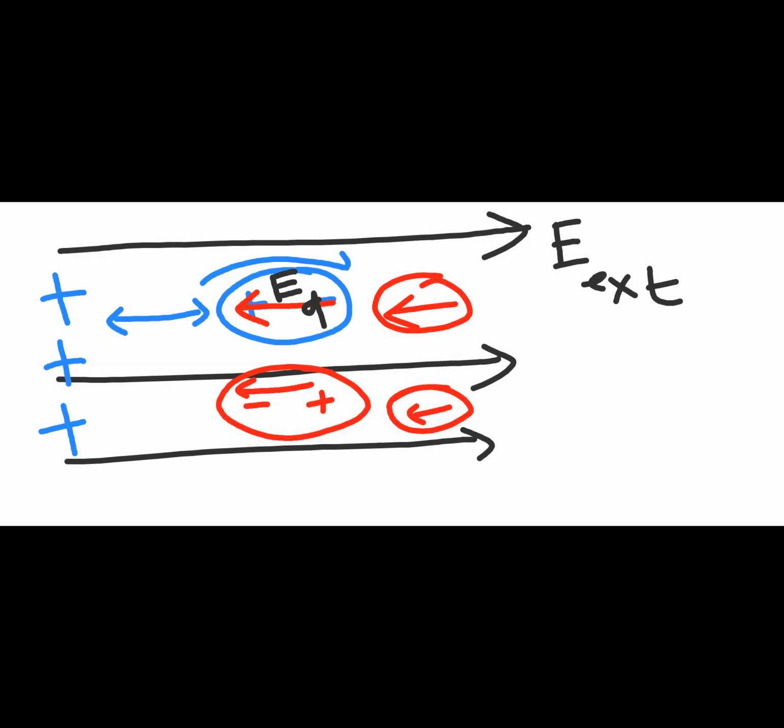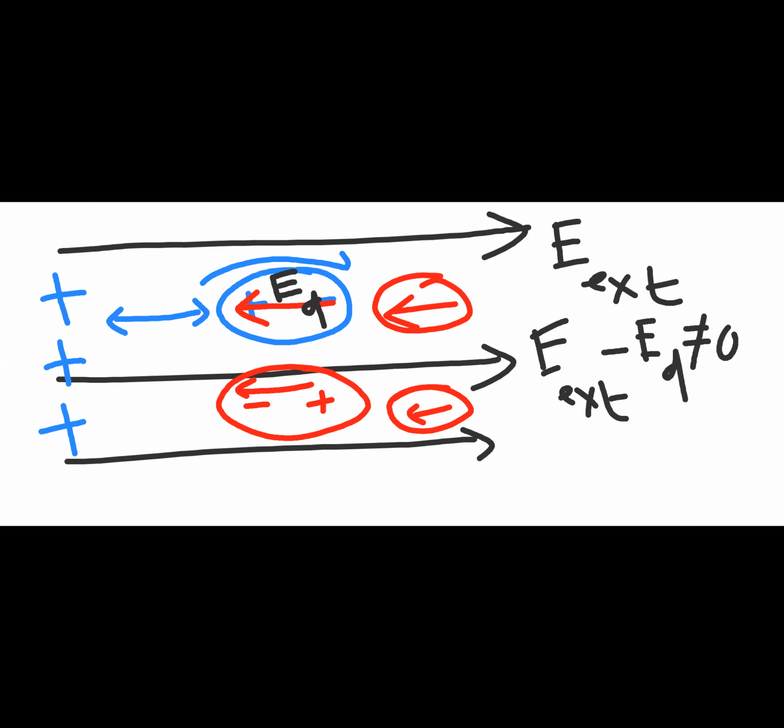So I can write E net = E external minus E_D. Now this can be equal to 0 or cannot be equal to 0, that we will see. Basically, it is not equal to 0. The external electric field and the induced or dipole electric field are opposite, but they are not equal in magnitude.